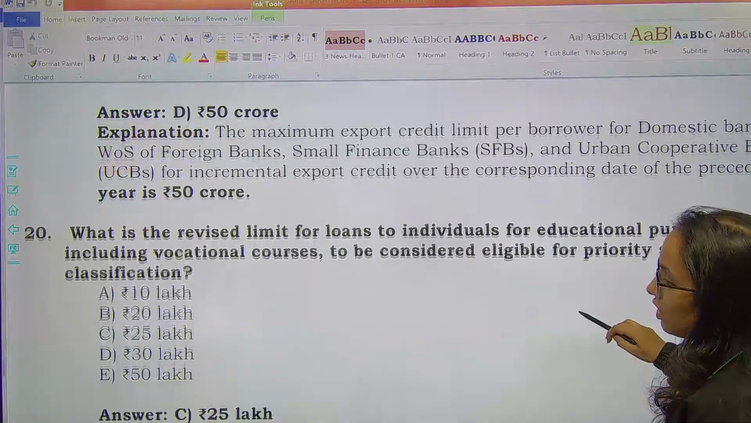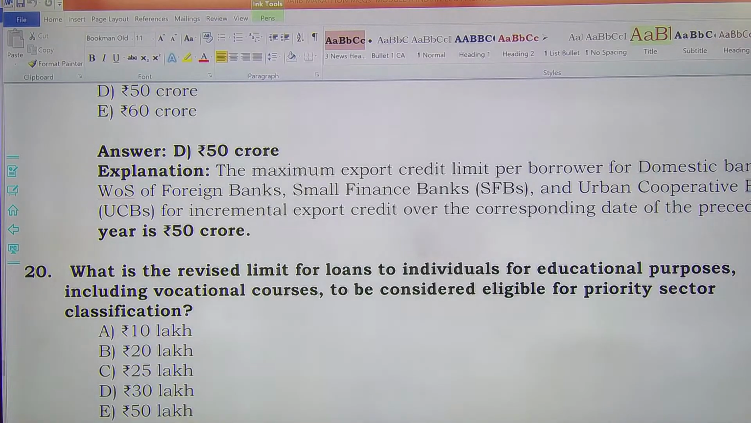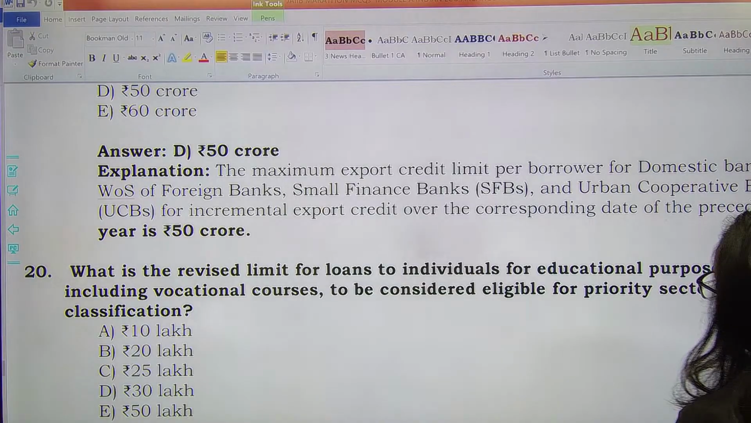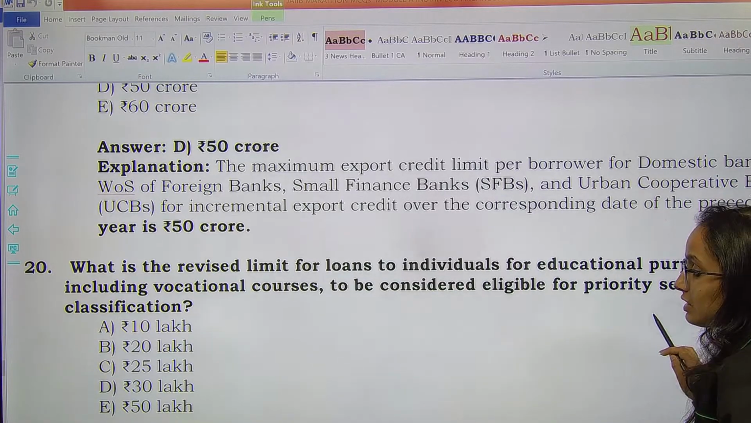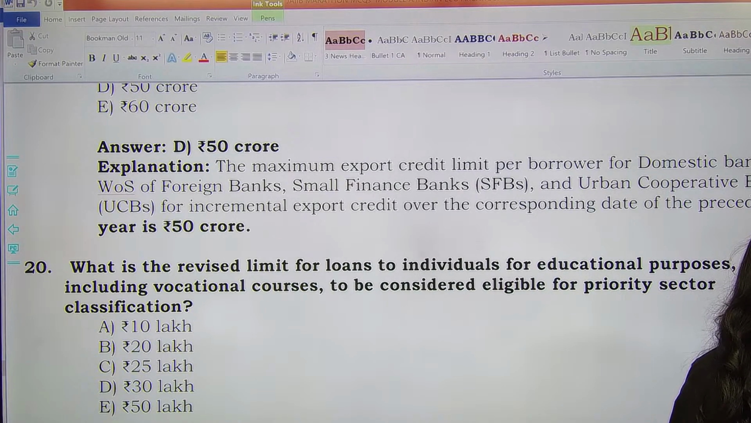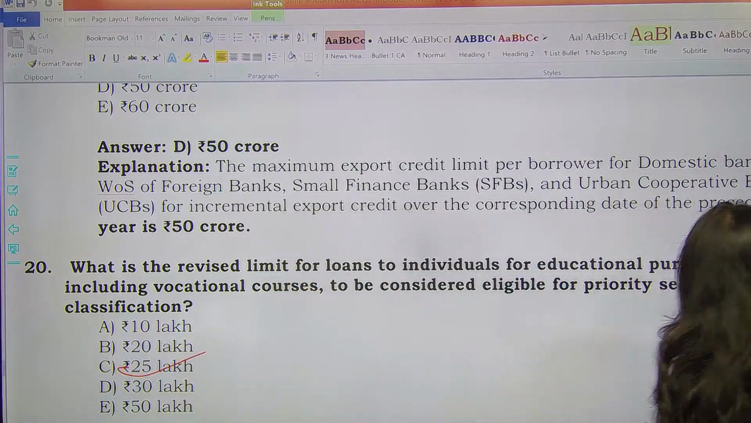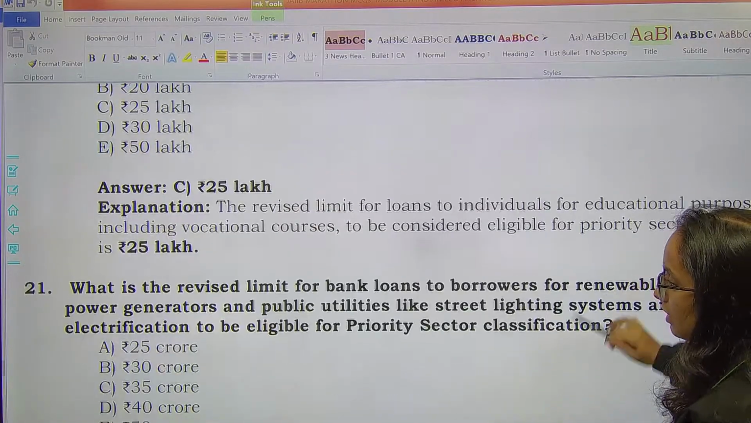Next question. What is the revised limit for loans to individuals for educational purposes, including vocational courses, to be considered eligible for PSL or priority sector classification? Again, very very important fact. Almost all facts related to PSL are important for you, it is a very important topic. For this your answer will be 25 lakh. Okay, 25 for vocational, educational, etc. 25 lakh rupees. Remember that.